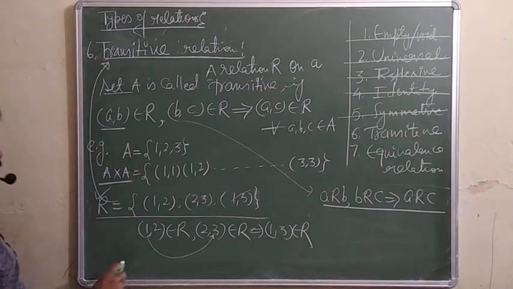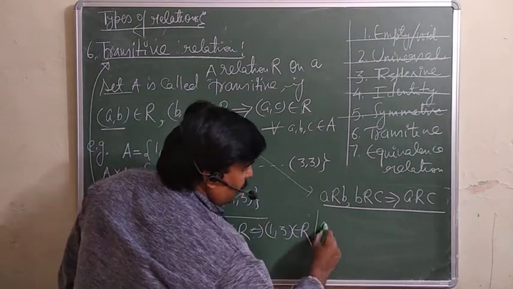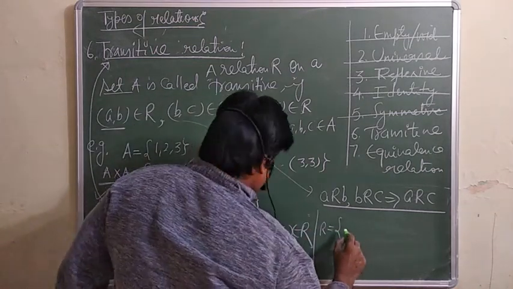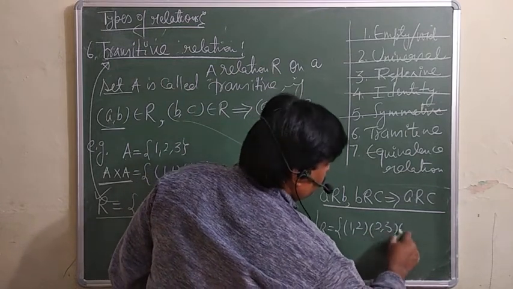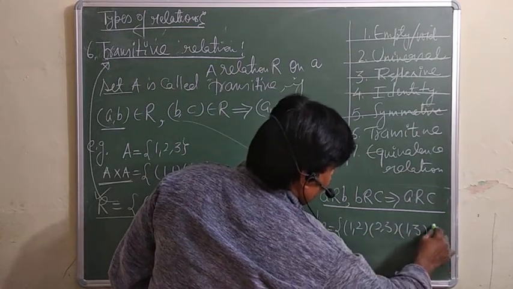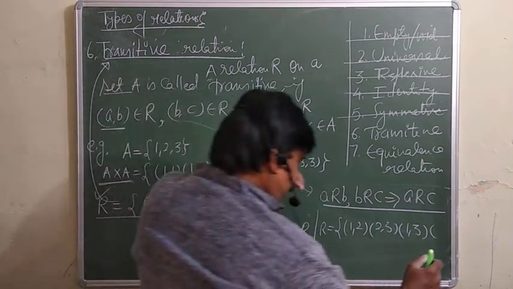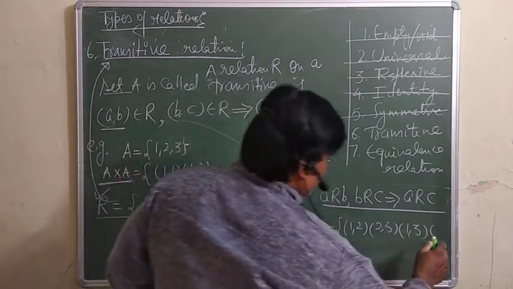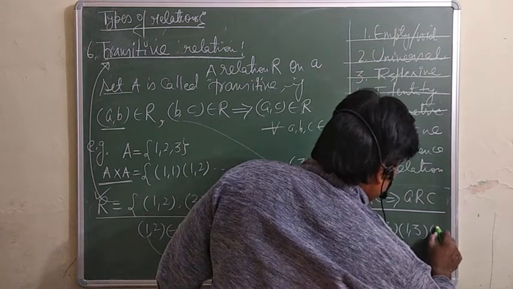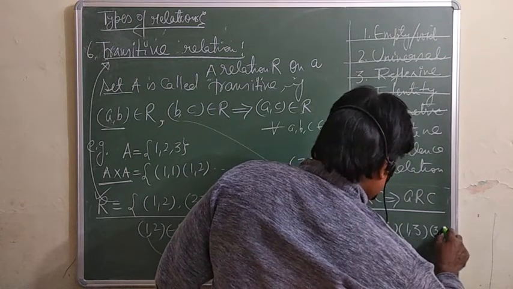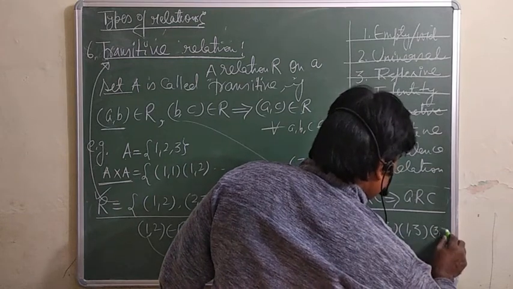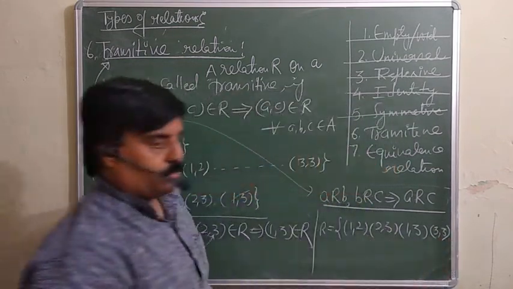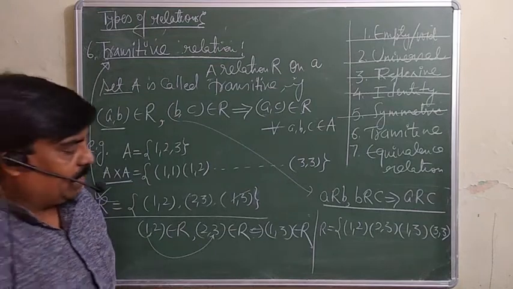But suppose instead I am taking R as a relation with the same elements: (1, 2), (2, 3), (1, 3), and another, you can take any, suppose (3, 3), for example. Now you have to check whether it is transitive or not.